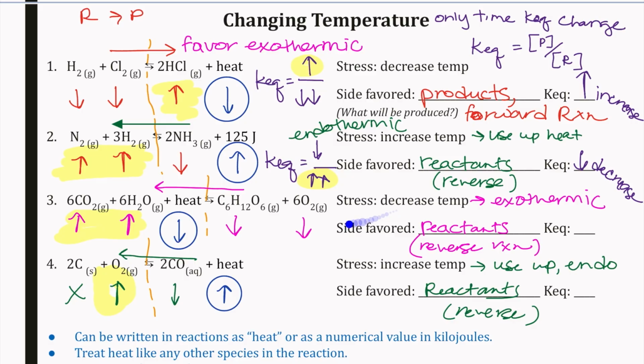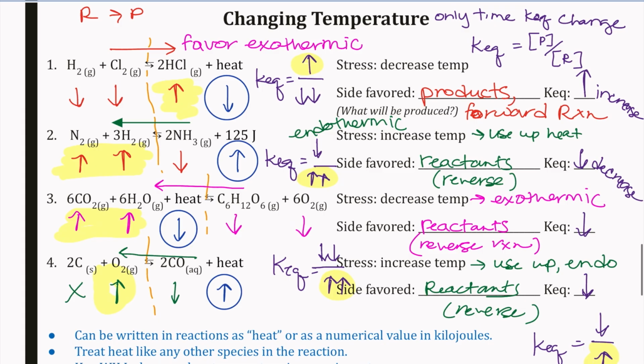Decreasing the temperature. For this one, looking at that KEQ value, products over reactants. Well, my products are both going down. My reactants are going up. And so how is that going to impact my KEQ? My KEQ value is going to overall decrease because that number on the bottom is getting larger. Looking at this last one, KEQ, my product is going down. My reactant was favored going up. And so that is also going to be a decrease.